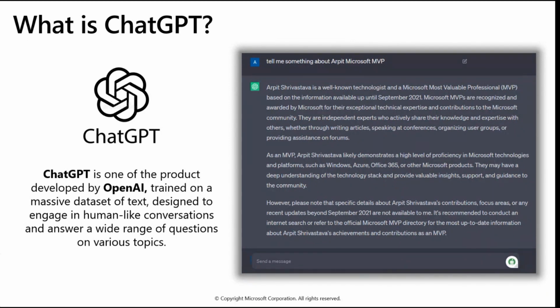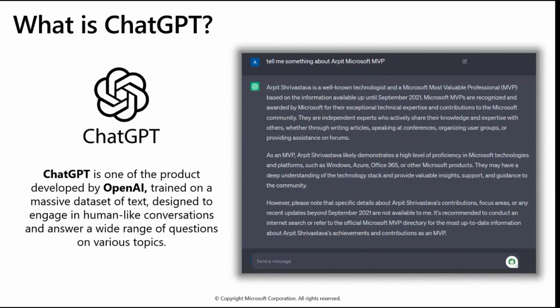Whenever you ask any question in ChatGPT, it transfers that input or question to the AI model. That AI model analyzes the data, processes the data, searches the data that is available on the internet, refines it, and gives it back to the users. So this is how the whole process works in the background.